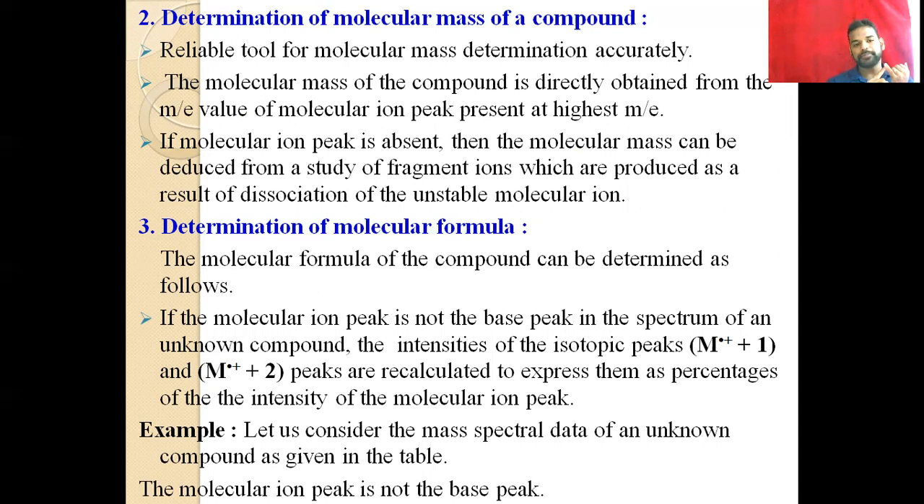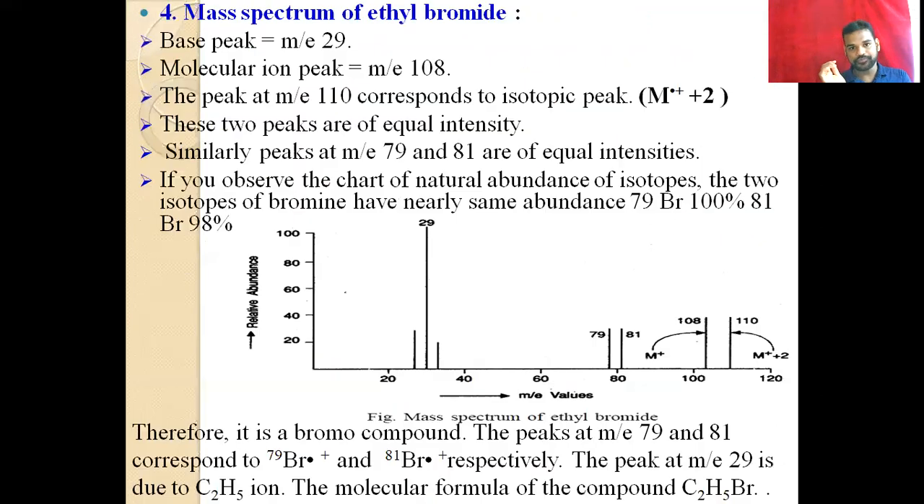Normally the M+1 and M+2 peaks are calculated, that means the percentage of intensity. The percentage intensity of the peaks is directly proportional to the abundance of the isotopes. We discussed here the case of bromine, which is the best example. Here we have isotopic peaks of equal height, and in the picture you can see that they are equal. This is an example of the bromine isotopic peak.